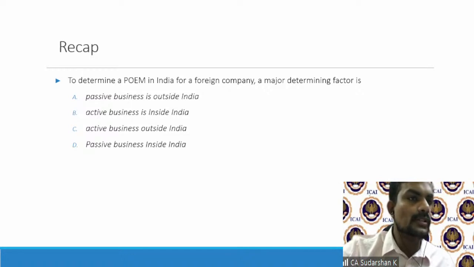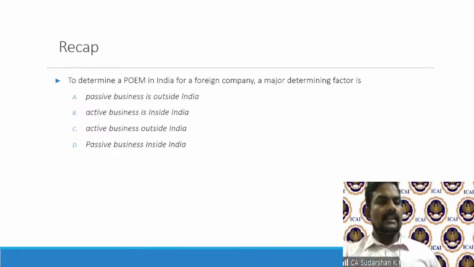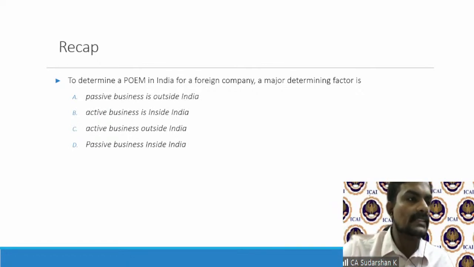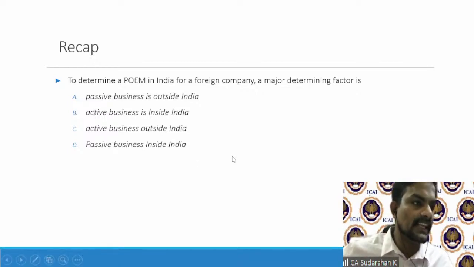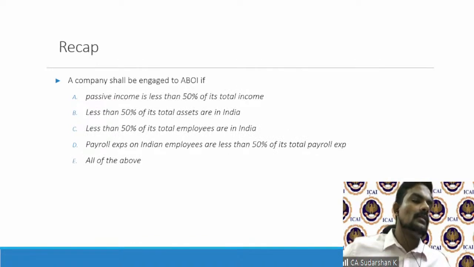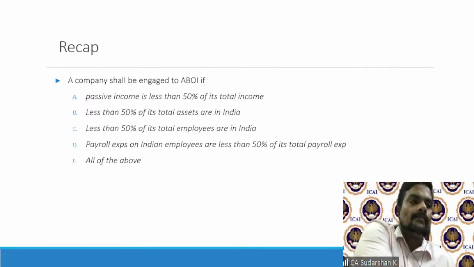So which of these options will be the major determining factor, pursuant to which you will keep looking at other factors as well? But this is a major factor on which the CBDT has given a guideline, by which taxpayers can assess whether there is a place of effective management in India. So you can please key in your answer. Which of these will be the major determining factor? Now, I'm not discussing the answer because the next question invariably will have the answer for the previous question.